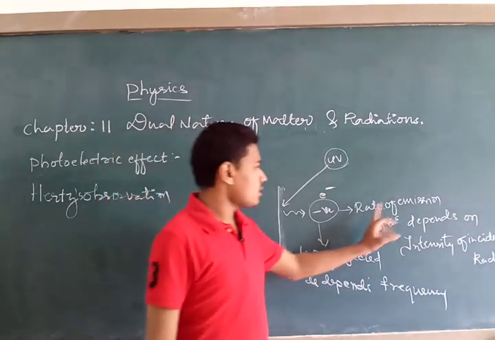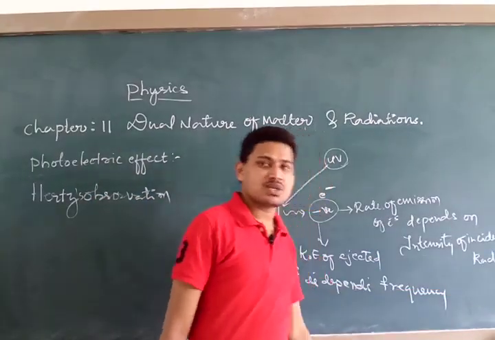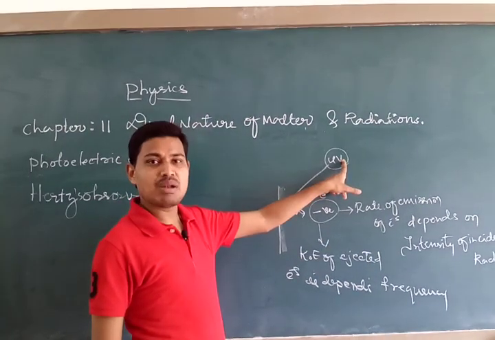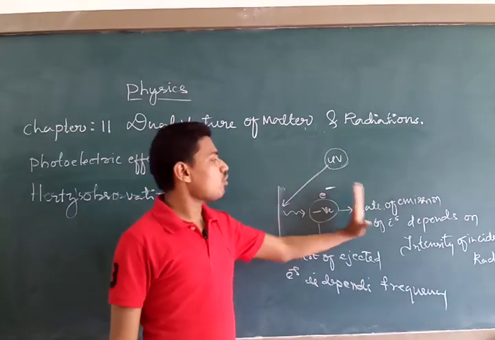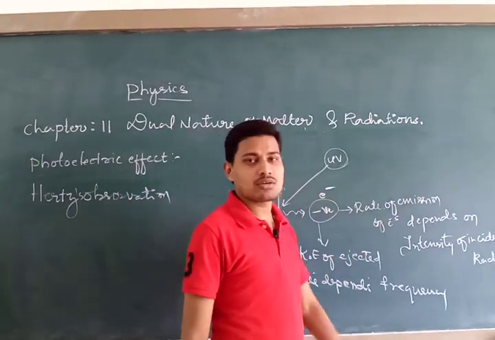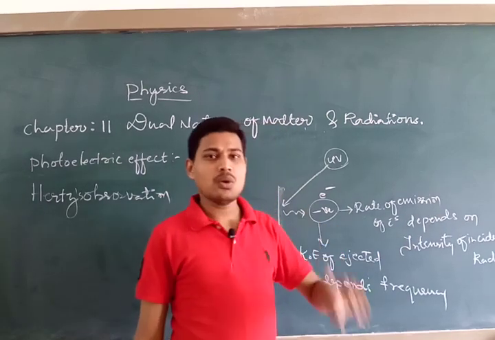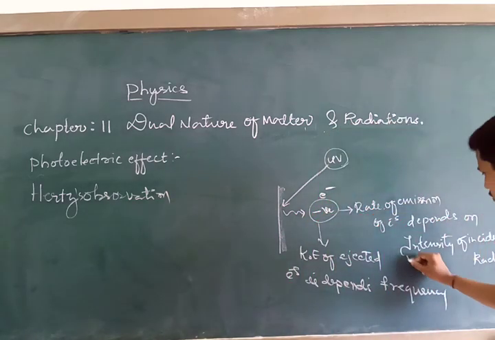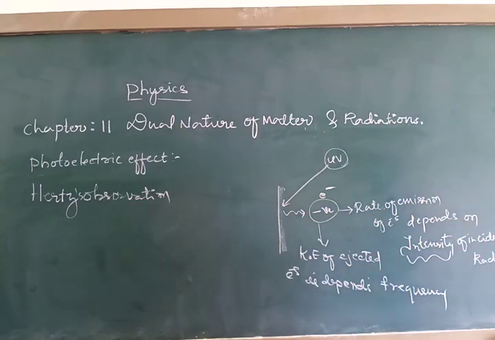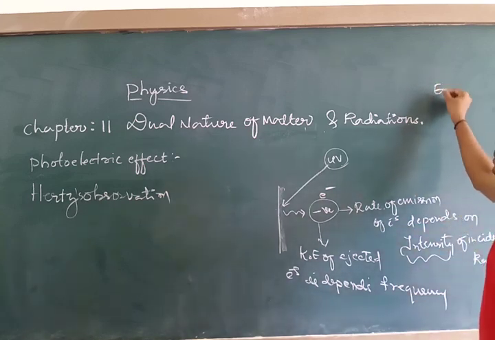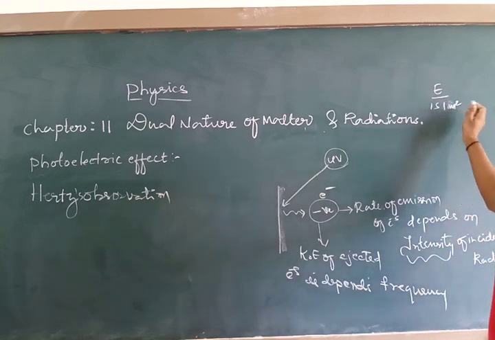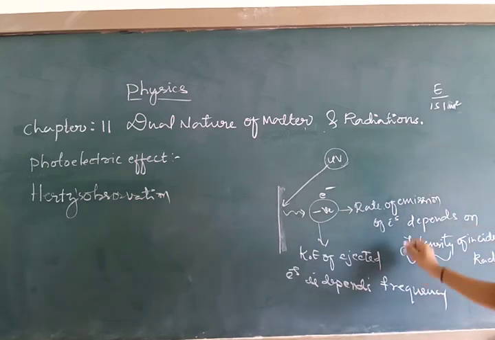How can you say that the rate of emission of electrons depends on the intensity of the incident radiation? Its meaning is very simple. The more the intensity of the radiation, the more the rate of emission of electrons. More electrons get ejected per second. Then comes the question, what do you mean by intensity? Some students may not know about this intensity. Intensity is nothing but energy per second per unit area. That we are going to call intensity.